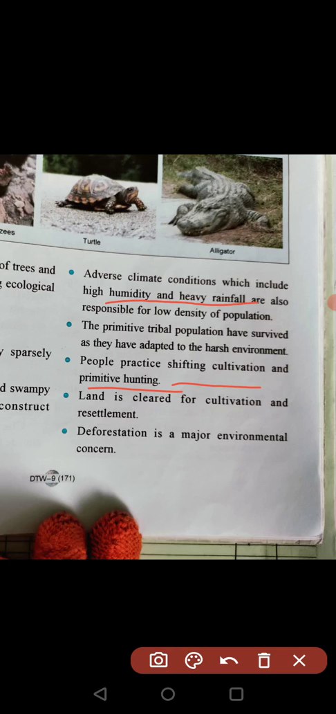Land is cleared for cultivation and resettlement, as I told you, and deforestation is a major environmental concern in the tribal communities. How do they do deforestation? Basically, they clear land for settlement, they clear land for cultivation, they clear land for other purposes too, and that's why there is a major deforestation problem in these areas.